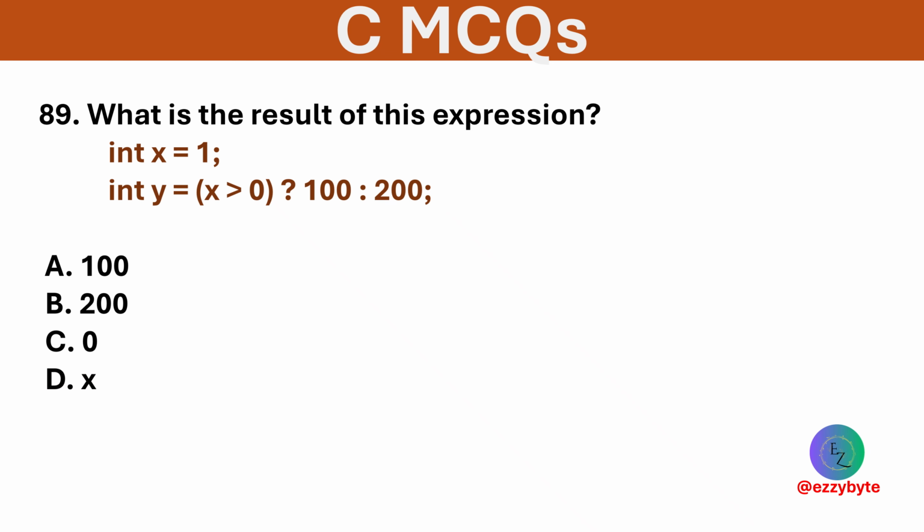What is the result of the following expression? Options are 100, 200, 0, and x. Option A is correct. Since x is greater than 0, the condition is true, so 100 is assigned.